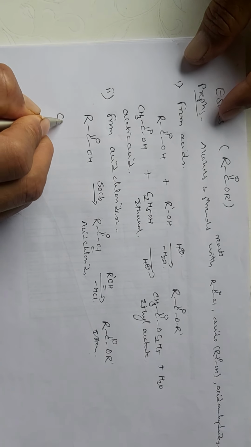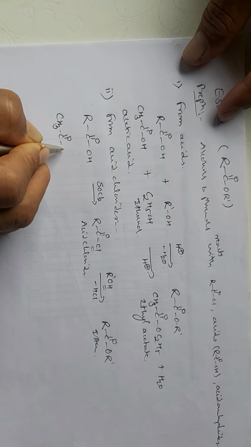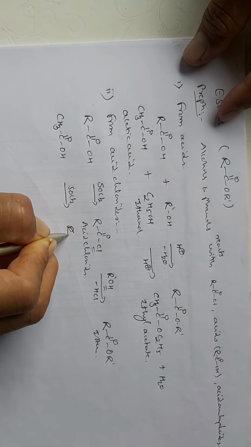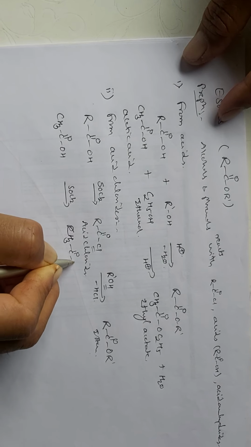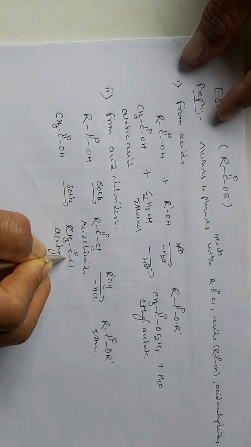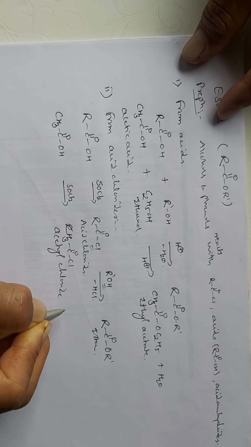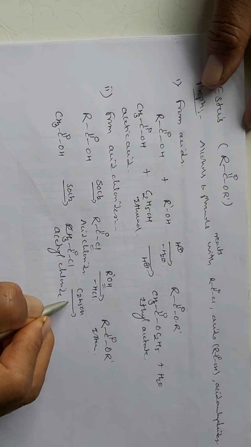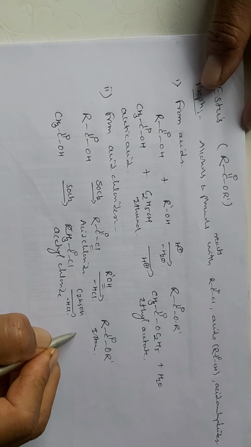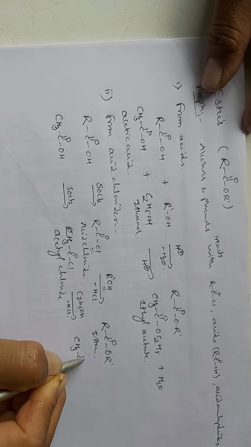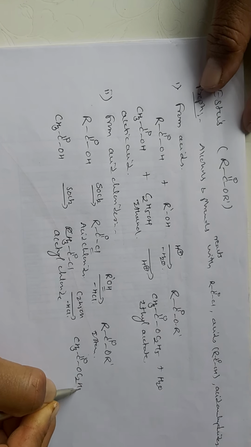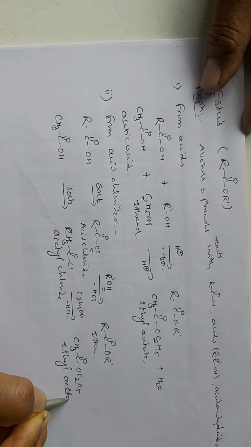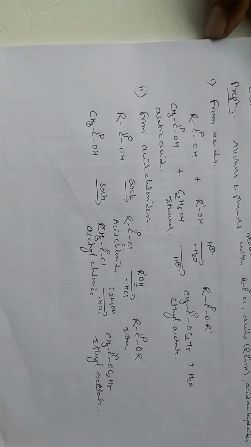So the simple reaction, that is acetic acid on reaction with thionyl chloride, will give you the formation of acetyl chloride, and this acetyl chloride on reaction with ethanol will liberate HCl gas, and here you will get the formation of ethyl acetate. So these are the simple preparation methods of the esters.